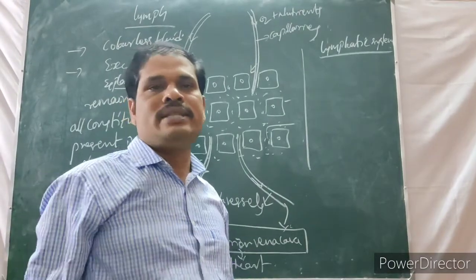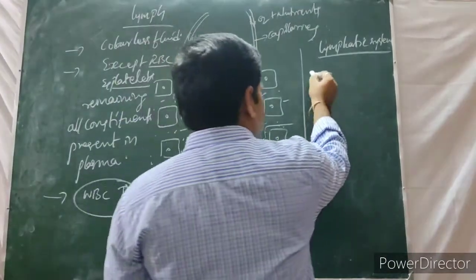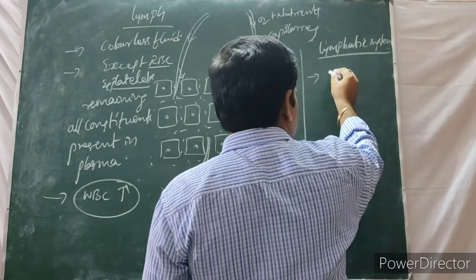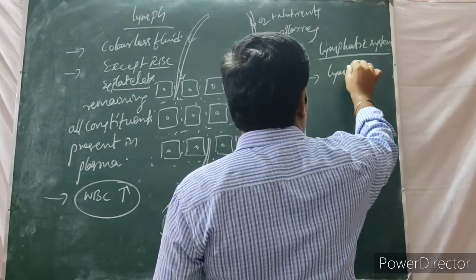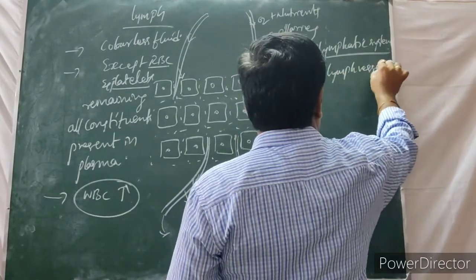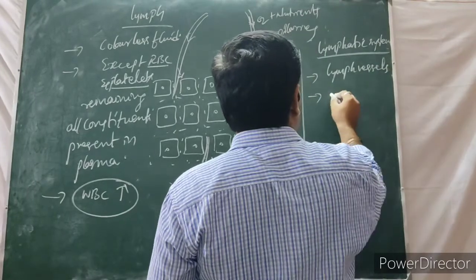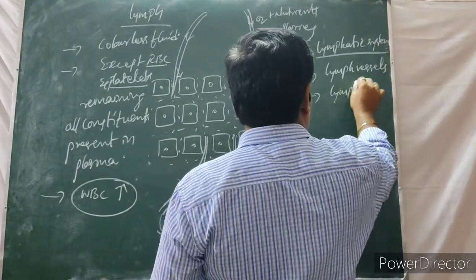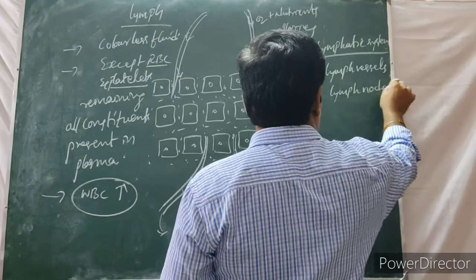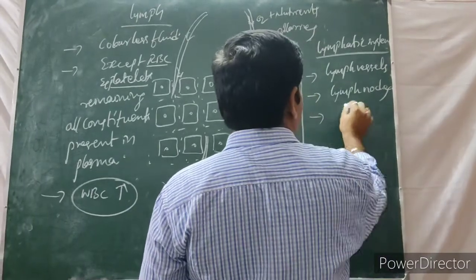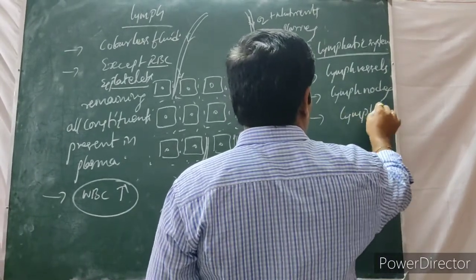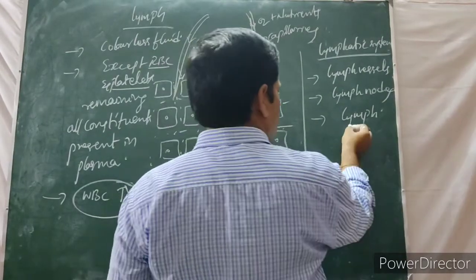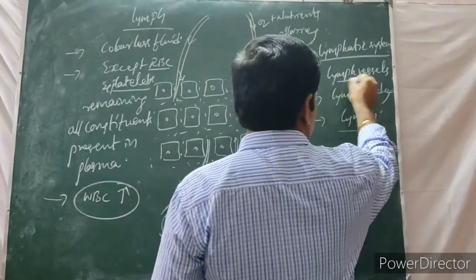The important parts are lymph vessels, then lymph nodes, then lymph. We have already discussed lymph. Now, lymph vessels.